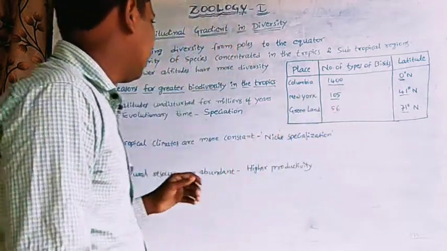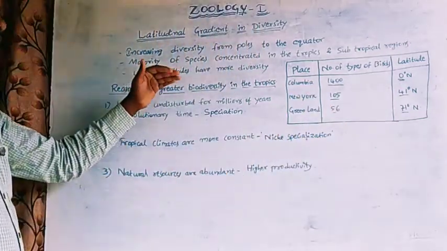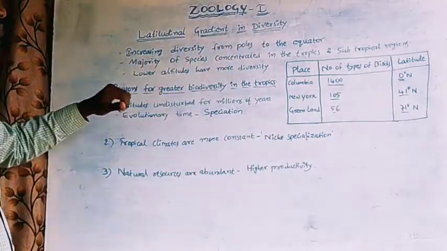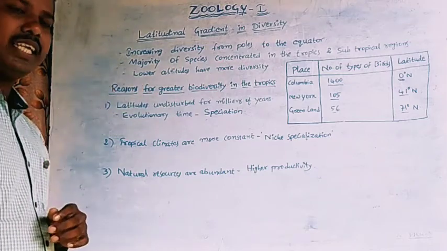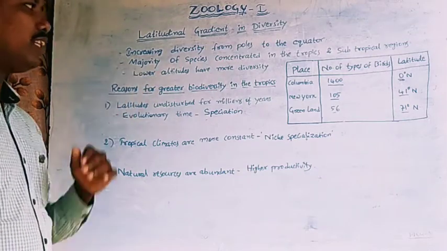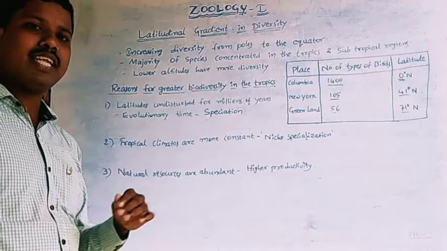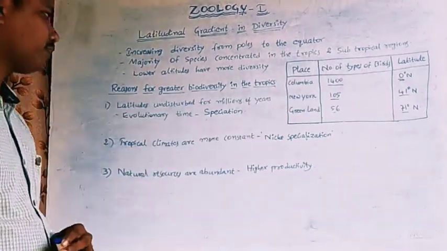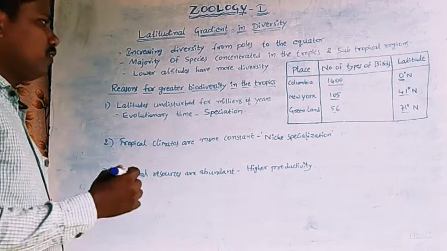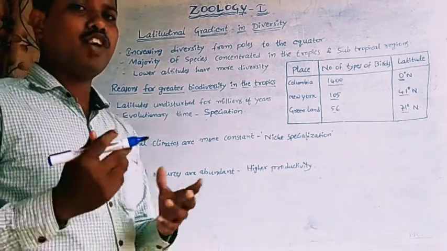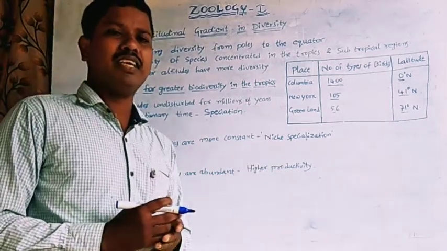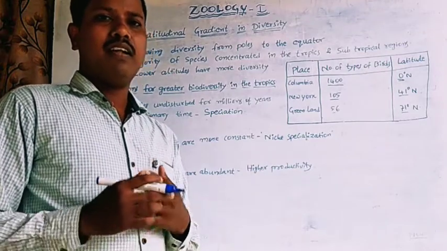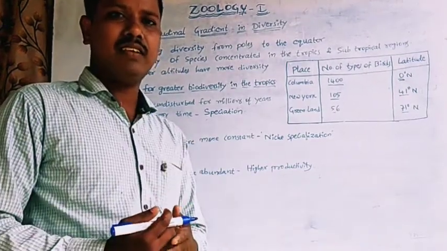So this is the example of how the lower latitudes have more diversity than the higher latitudes. So actually the tropics or tropical regions have higher diversity.